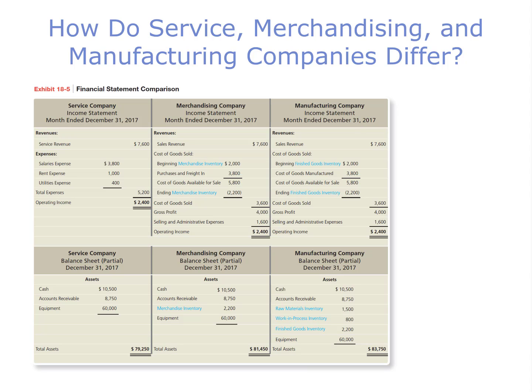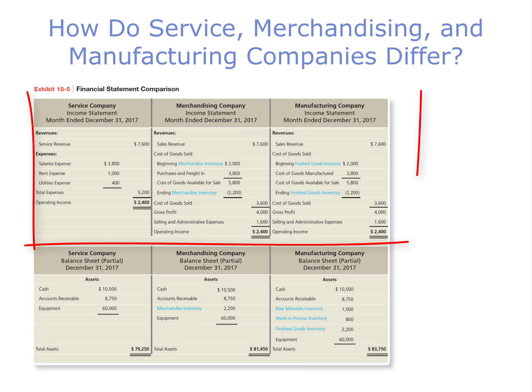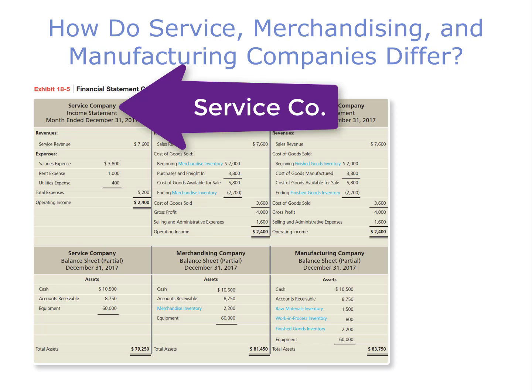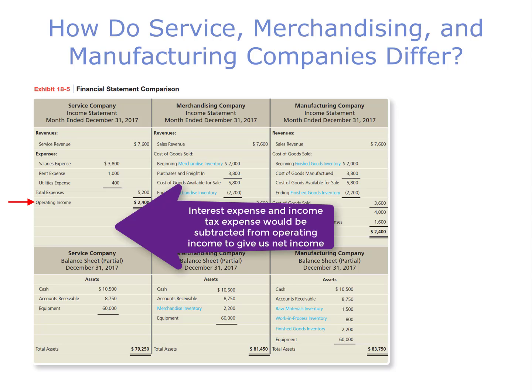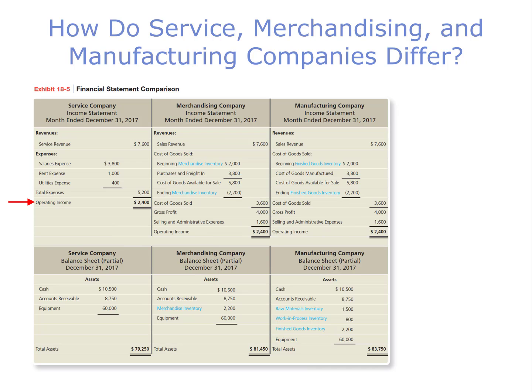Now that we've given you a pretty good overview of a service company, a merchandising company, and a manufacturing company, let's compare the income statement formats one more time, side by side. Starting with a service company, we start with service revenue at the top, subtract all the expenses to get operating income. Expenses and revenue that are not part of the main operations of the company, like interest expense, interest revenue, and taxes, would appear below operating income. But for our purposes for now, and to keep things simple, we can consider operating income to be net income.